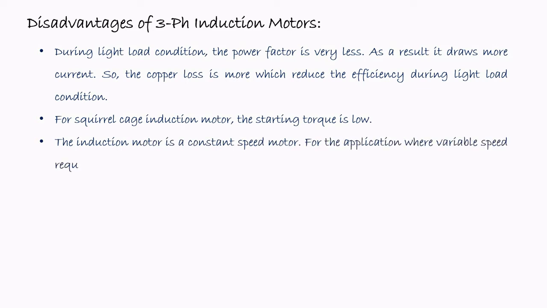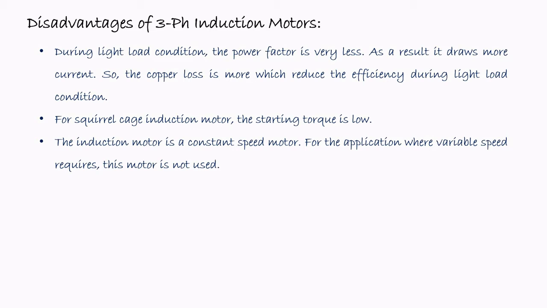The induction motor is a constant speed motor. So for applications where variable speed is required, this motor is not generally used. It is a very difficult concept to control the speed of the motor.